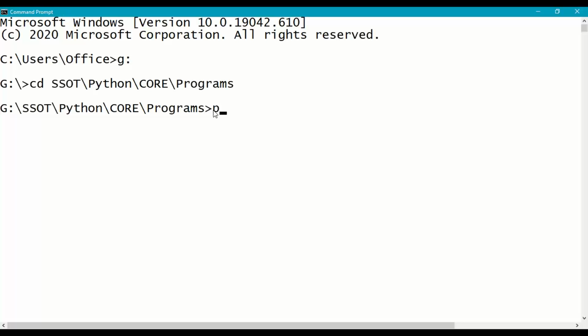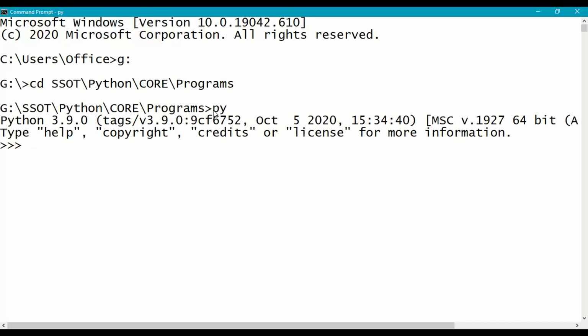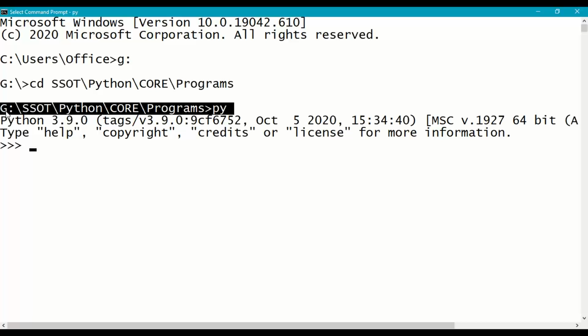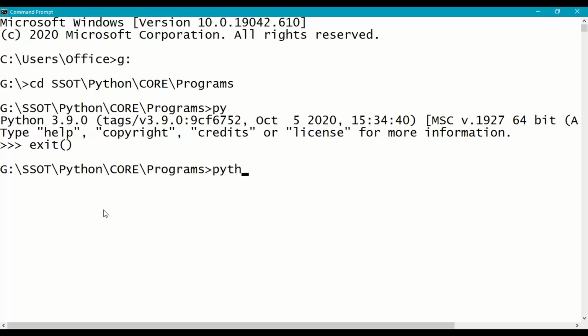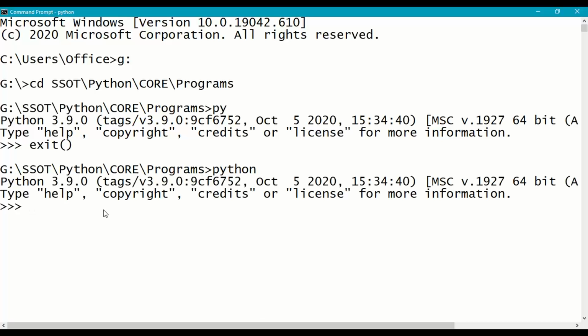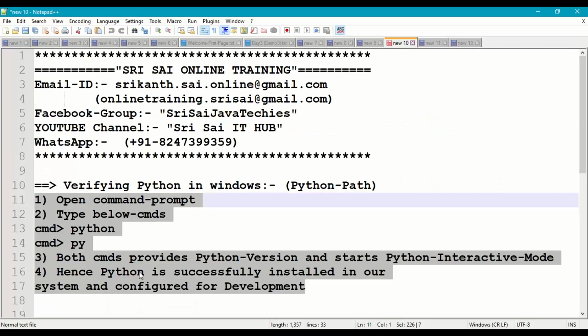Right, so here I'm going to type py. So if you see here, Python command is working from G:. So 3.9 is the latest version. It has also opened the Python interactive mode. Okay, I'll say exit function, and I can also type here Python command completely. So it will open the interactive mode of Python by displaying the Python version 3.9. Right, so these are the basic steps to verify whether Python is successfully installed in our system or not.